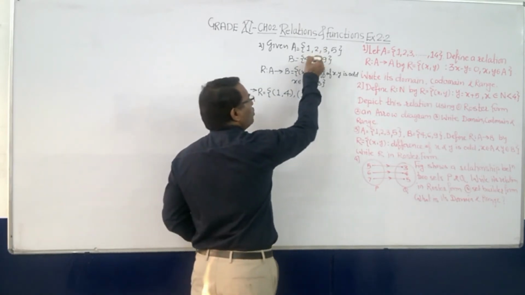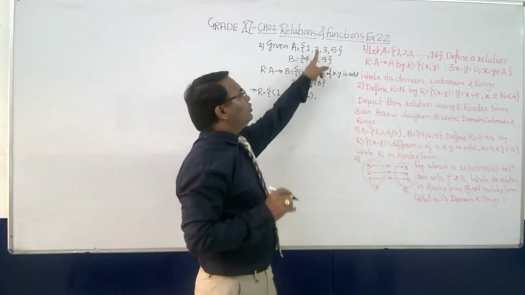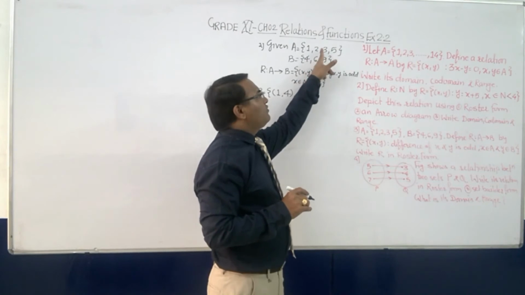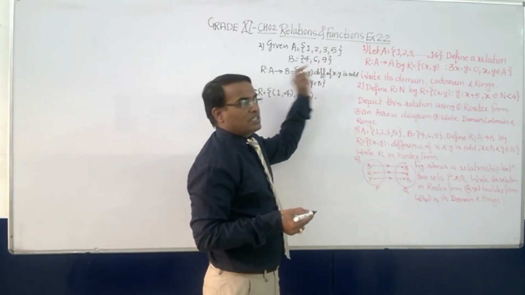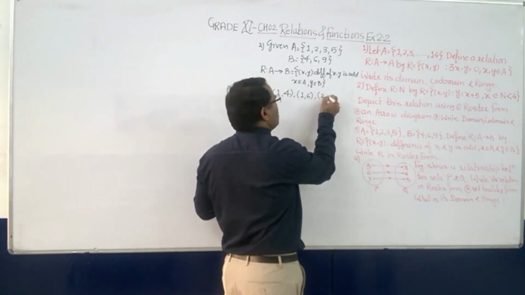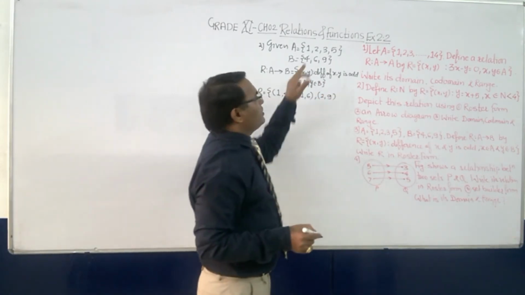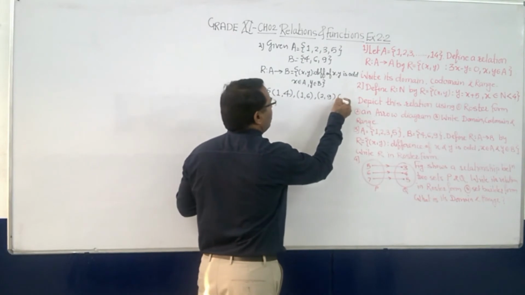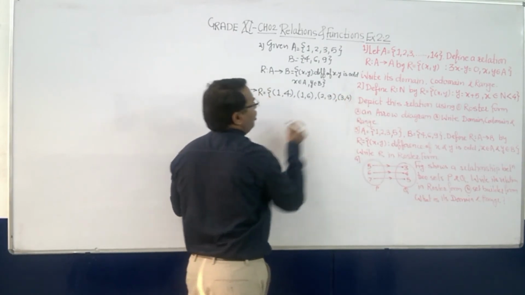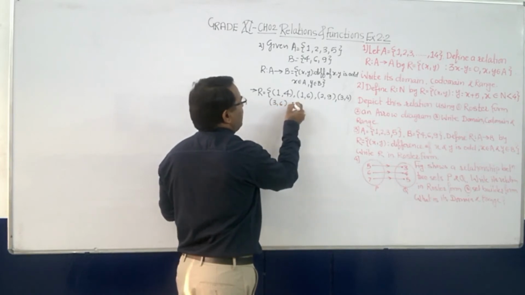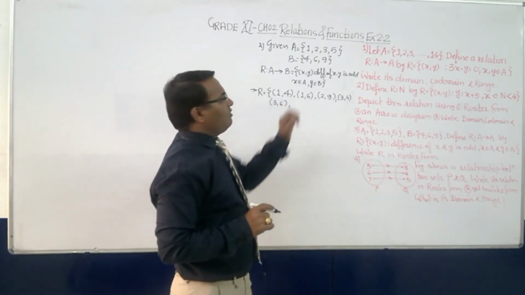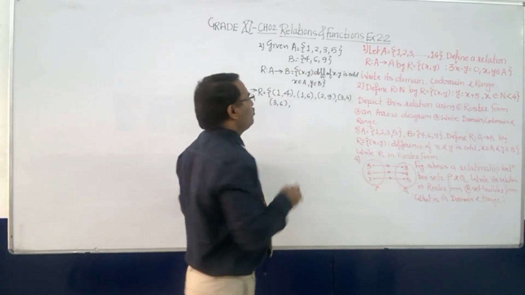So done. Now 2: the difference between 2 and 4 is 2, even. The difference between 2 and 6 is again even. The difference between 2 and 9 is 7, which is odd. So 2 comma 9 will come. The difference for 3 comma 4 is odd. 3 comma 6 is again odd. 3 comma 9, which is what? Even.